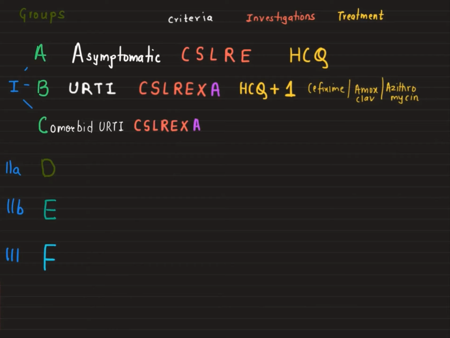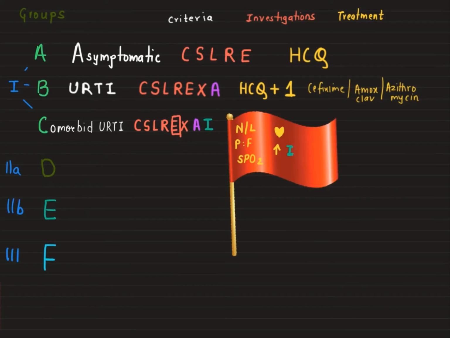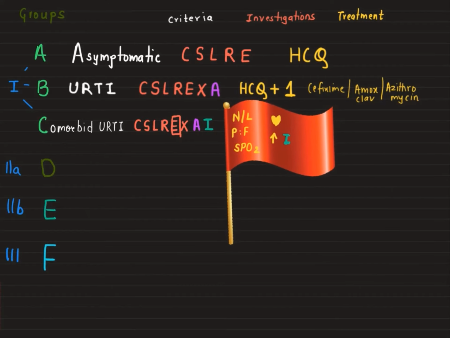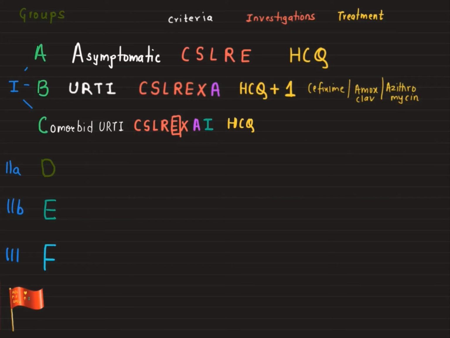In group C, C means comorbid. Daily ECG is the only new feature. Check for the red flag signs. Here in the workup, ABG and inflammatory markers get added. Treatment is the same, HCQS plus 1 antibiotic. Only the COVID awake repositioning protocol and MPS if SpO2 is less than 88.